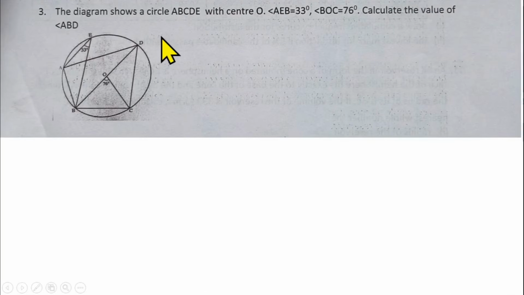Question number 3 is from circle geometry. They said that the diagram shows a circle ABCDE with center O. Angle AEB is 33 degrees, and angle BOC is 76 degrees. Calculate the value of angle ABD. Angle ABD, which is the whole angle from here to here, like this. So we are looking for the angle ABD, which is the whole angle here.